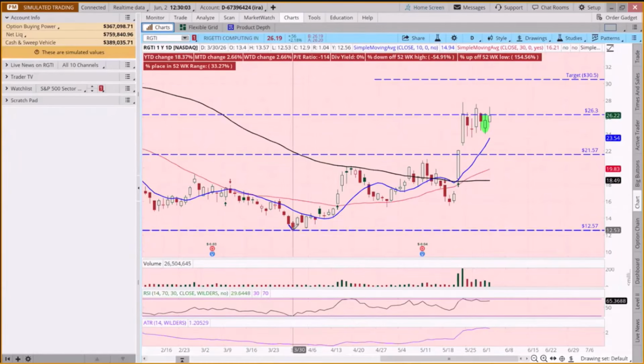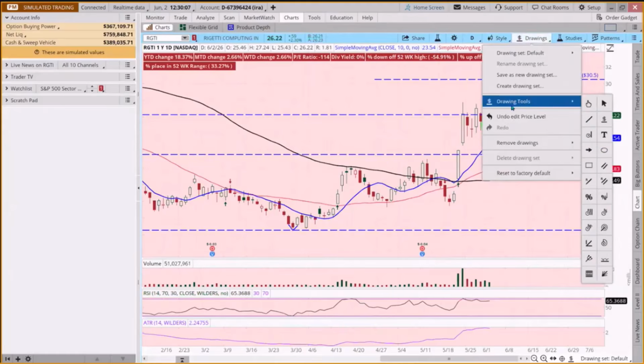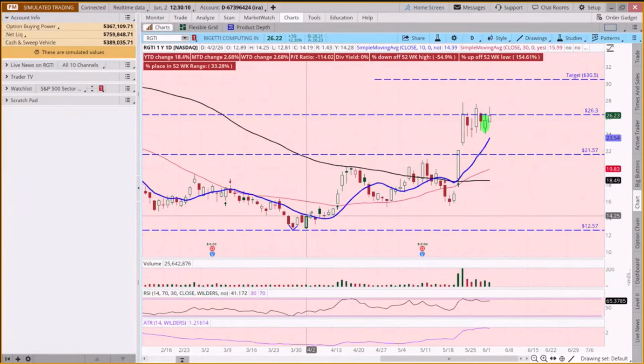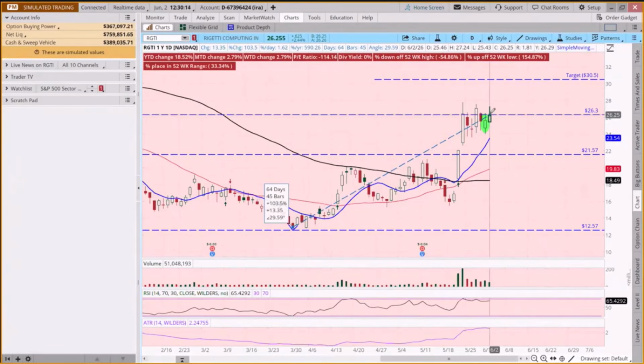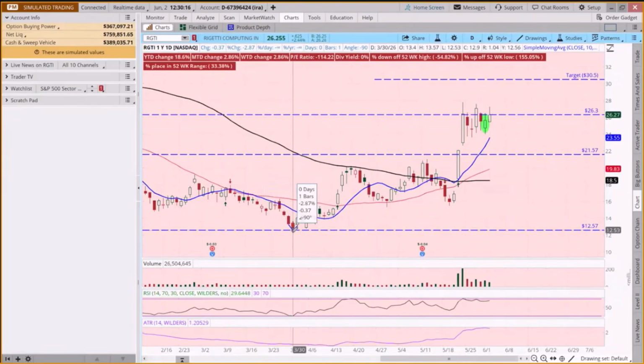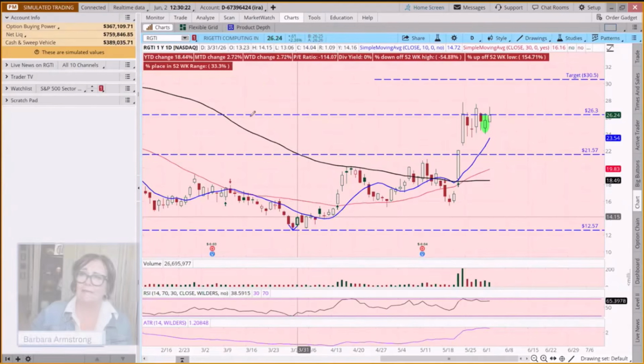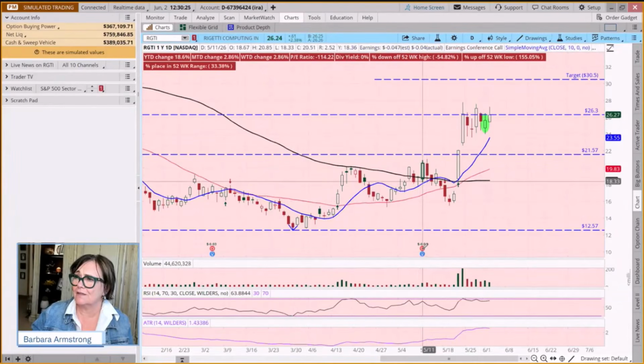From this low here, it's probably doubled in price, because that was around 12. And where is it now? It's up over 100%. But does it have the potential to move more? Well, it could. And then, we had an earnings on this.